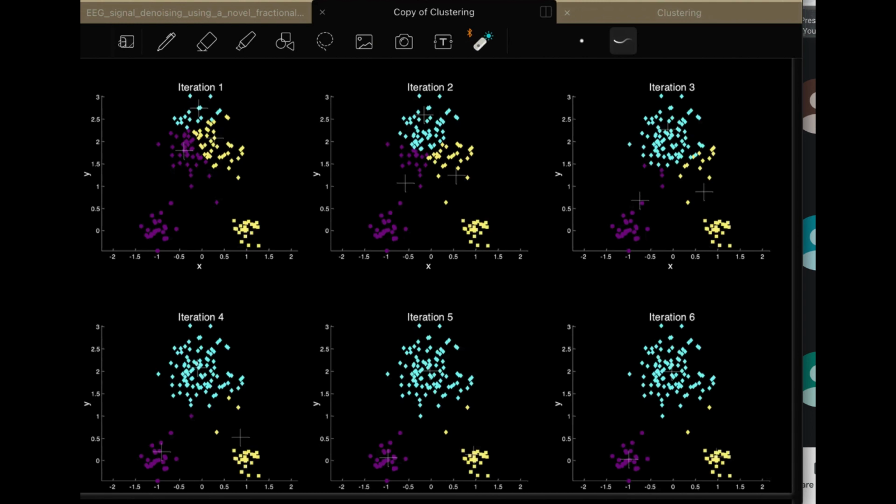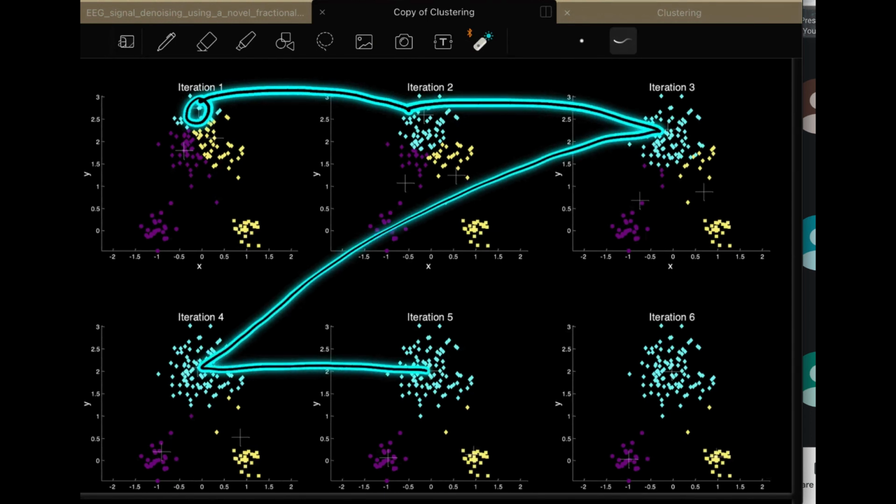In the first iteration, we are randomly selecting one of the data points as the centroid. As the iteration moves, this centroid is actually moving like this, then coming here, then this side, and this side.